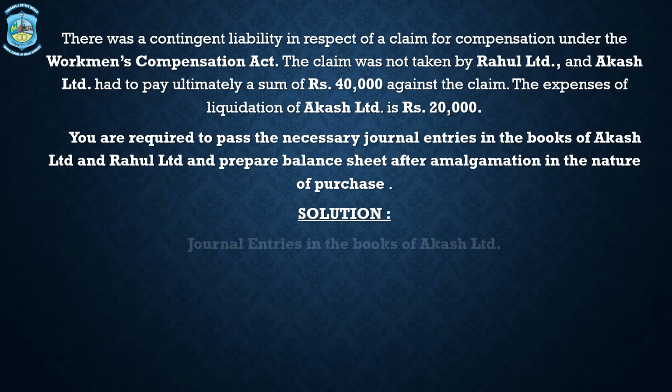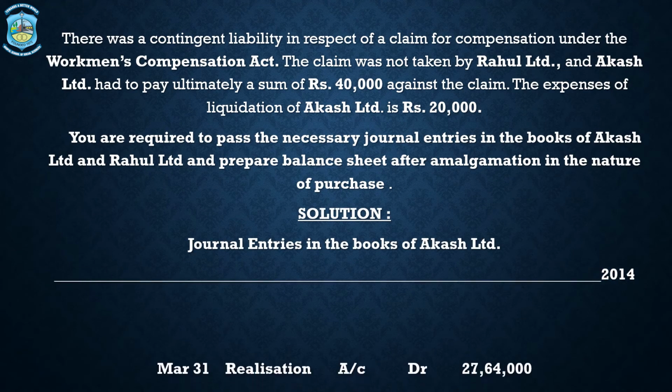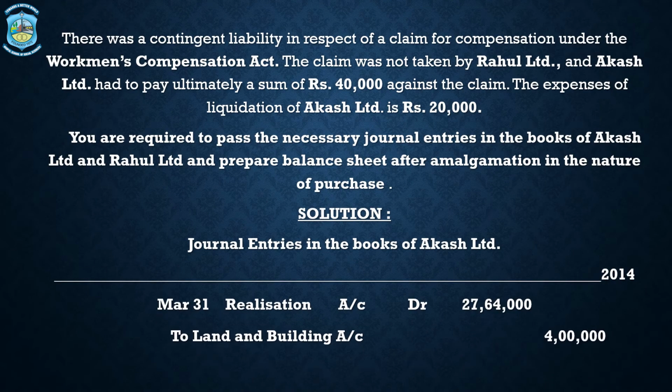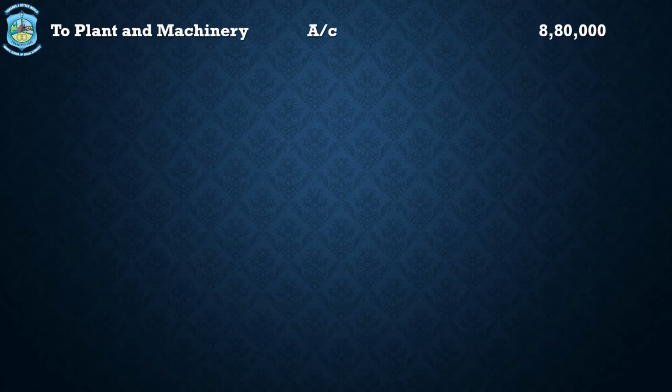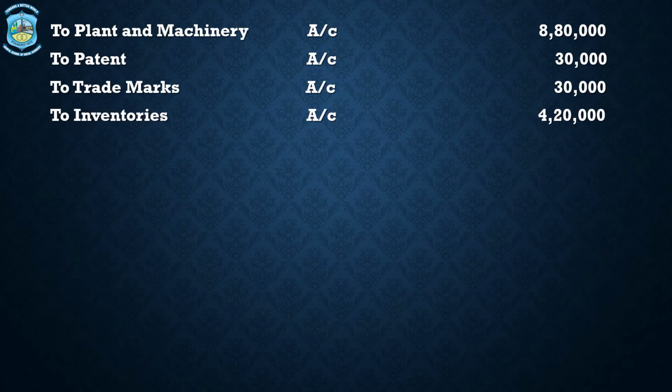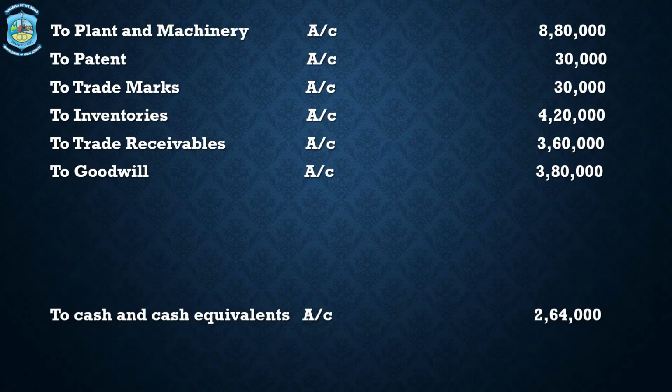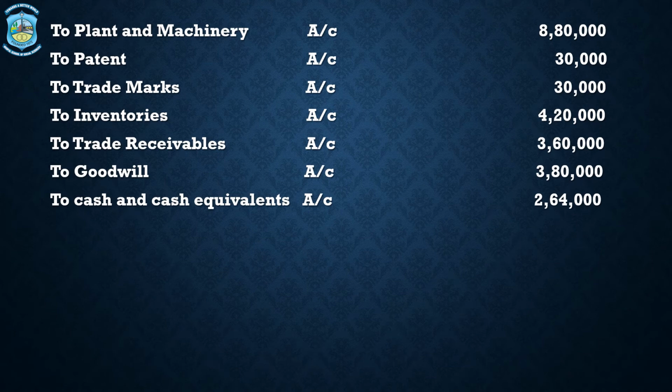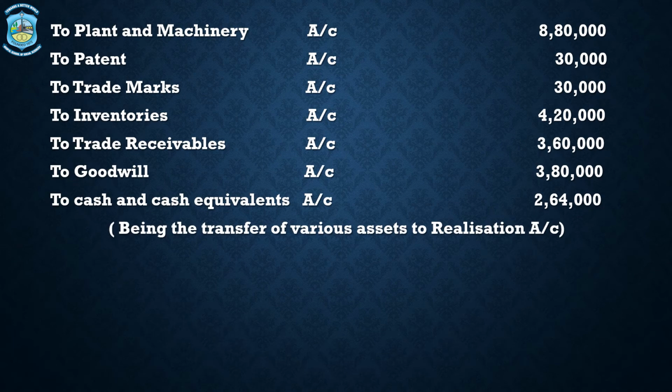First journal entry is a realization account debit to land and building, to plant and machinery, to patents, to trademarks, to inventories, to trade receivables, to goodwill, to cash and cash equivalent. All the assets would be transferred to the realization account, and therefore the realization account total is